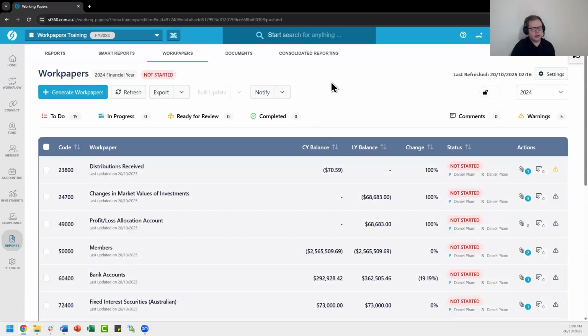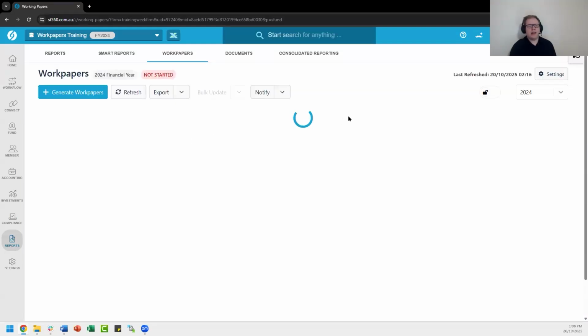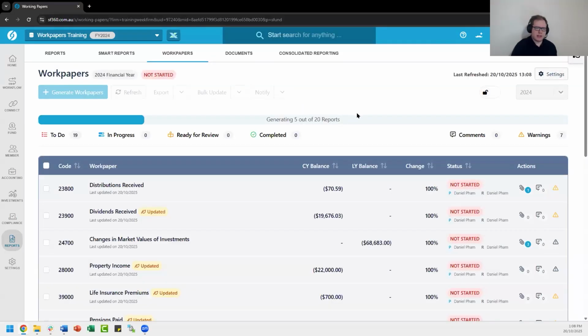There we go. So we do have generate Workpapers. If we did want to refresh the Workpapers, essentially refresh the balances as well as the documents that might have received updates to their balances as well, we can use the refresh button, which is now appearing directly next to it. You can click refresh, click OK, and that will regenerate your Workpapers as well.